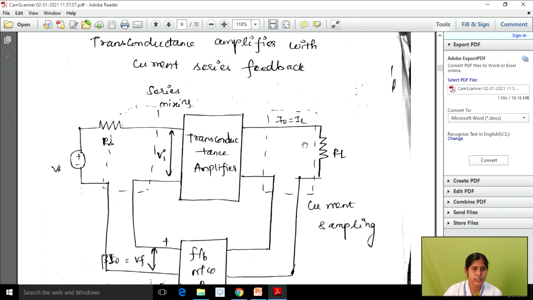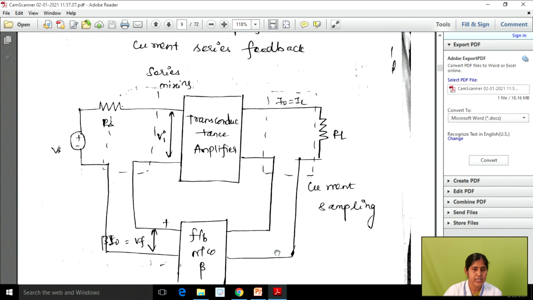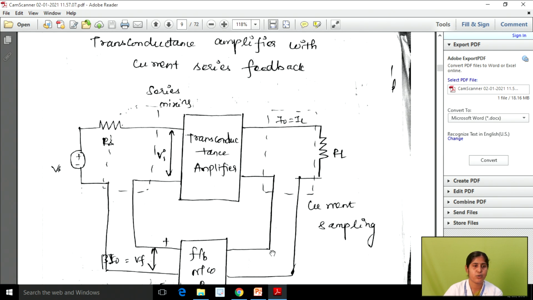On the output side we are using current sampling, so we can connect the sampling signal in series with the feedback signal. On the input side we have a voltage source. We know how we can draw the voltage with its resistance: the voltage is connected in series with the resistance, right? Again, we are using series mixing, so this signal is connected in series with the feedback network. So this is the transconductance amplifier with current series feedback, right?